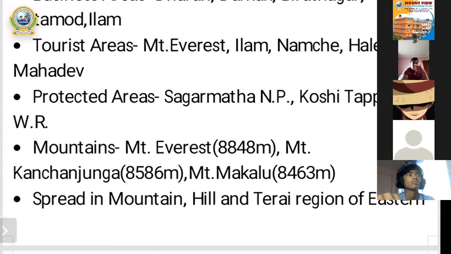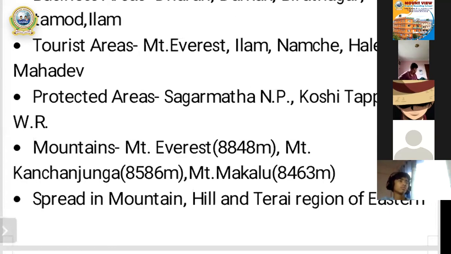And after that, my dear students, the Koshi Tappu Wildlife Reserve (WR). I have mentioned it as WR only, the short form. Wildlife Reserve is the full form. NP means National Park, and WR means wildlife reserve. So this province number one occupied Sagarmatha National Park and Koshi Tappu Wildlife Reserve. And as I told you, both Sagarmatha National Park and Koshi Tappu Wildlife Reserve were established to preserve and protect different endangered birds, animals, and plants.